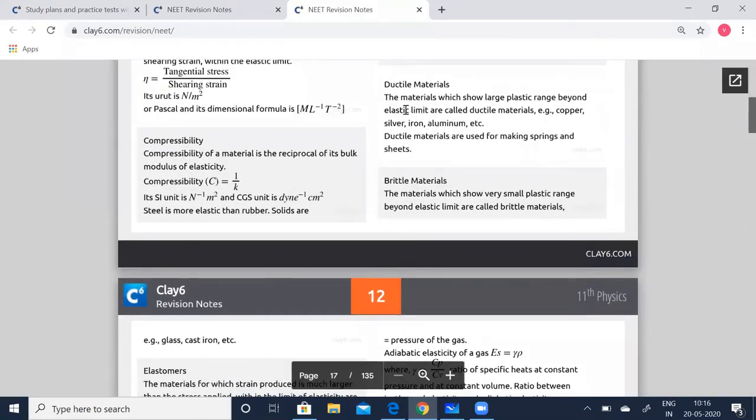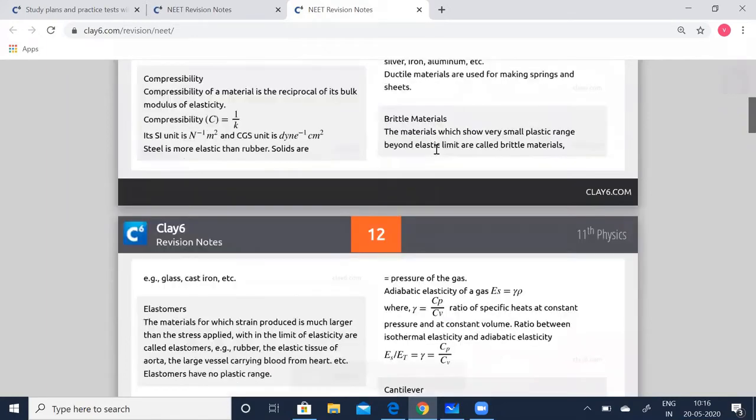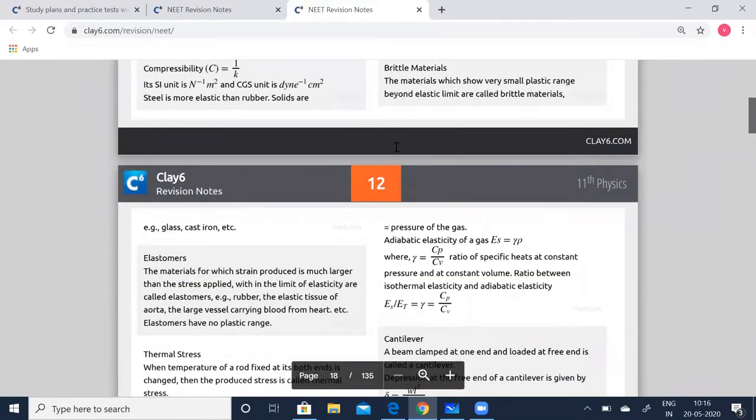Ductile materials: the materials which show a large plastic range beyond elastic limit are called ductile materials. Example, copper, silver, iron, aluminum, etc. Ductile materials are used for making springs and shields. Brittle materials: the materials which show a very small plastic range beyond elastic limit are called brittle materials.